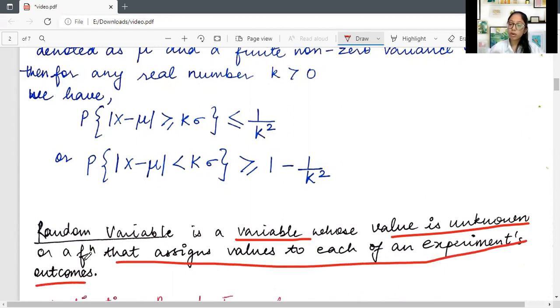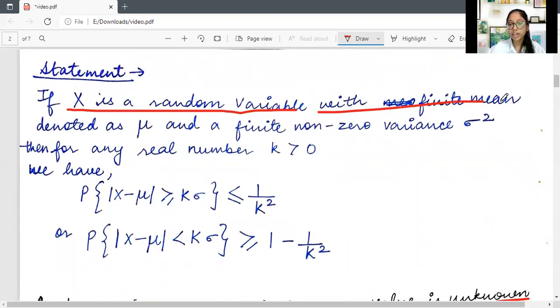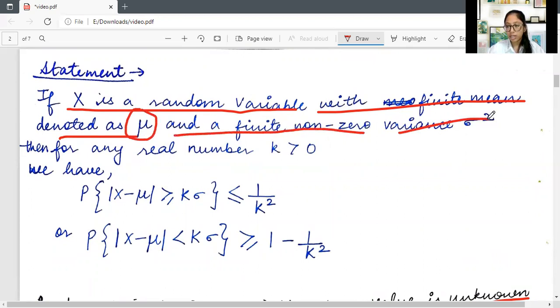उसके experiment में जो भी outcome है हमें पता नहीं है, but experiment का जो भी outcome होता है उसकी एक value होती है. तो इसी तरह हमने यहाँ भी एक random variable लिया है, with finite mean, which will be denoted as mu. This is the mu that I was talking about earlier. And a finite non-zero variance. This is the variance; this is how we denote variance. So the mean will be finite and the variance finite non-zero.